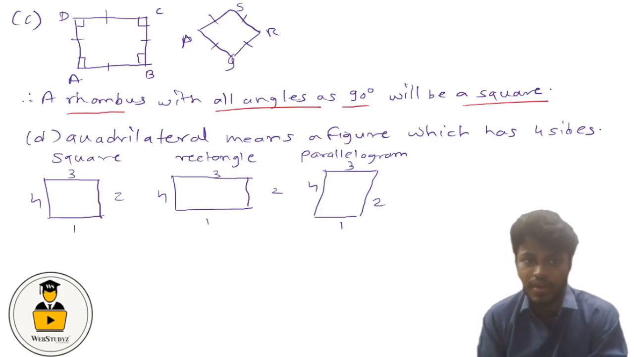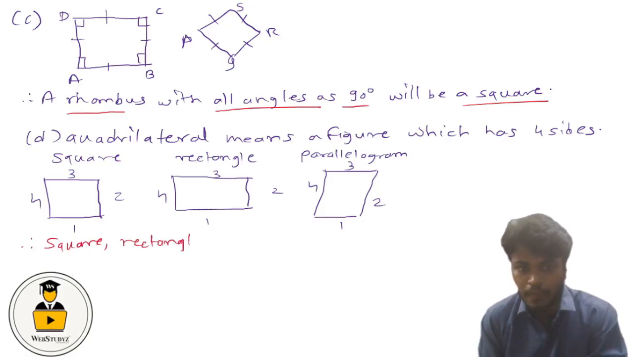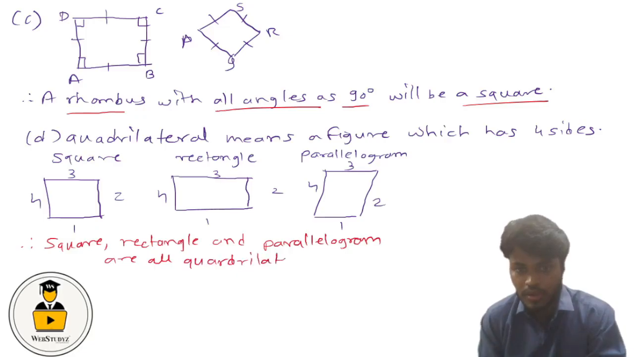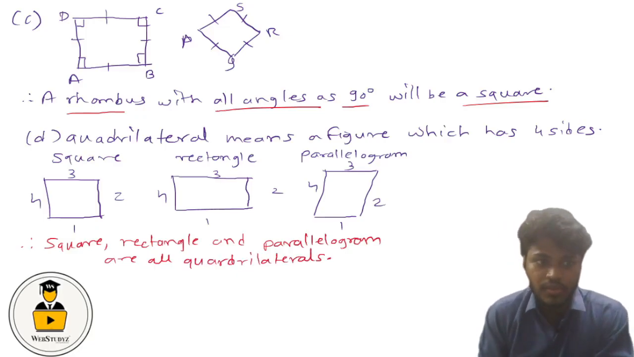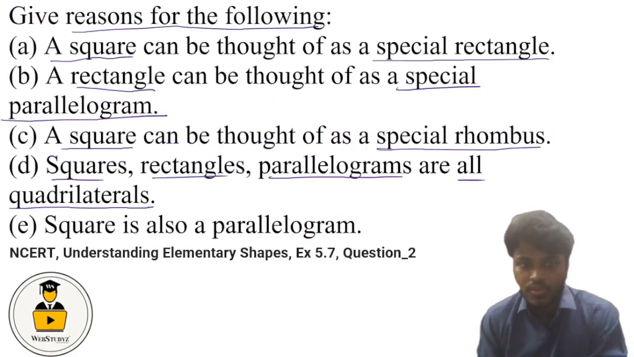So therefore we can write that square, rectangle and parallelogram are all quadrilaterals. Now let us consider the next question. Square is also a parallelogram.